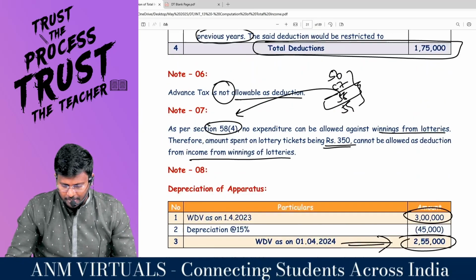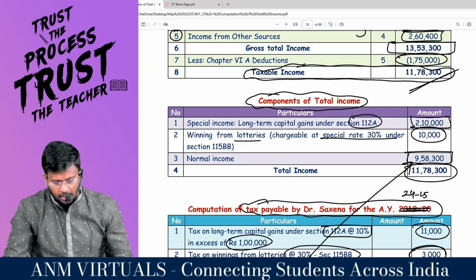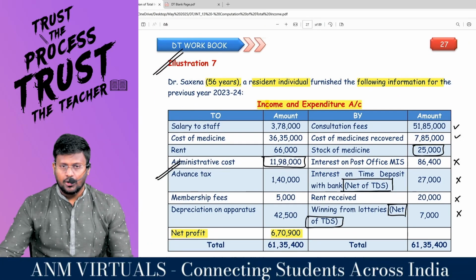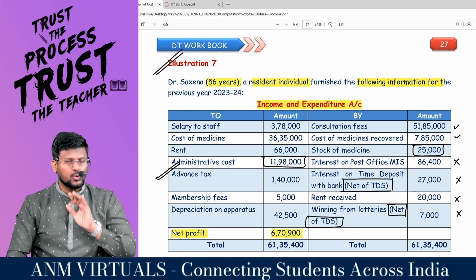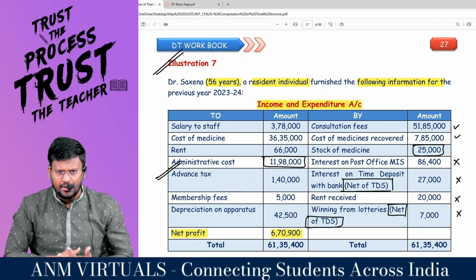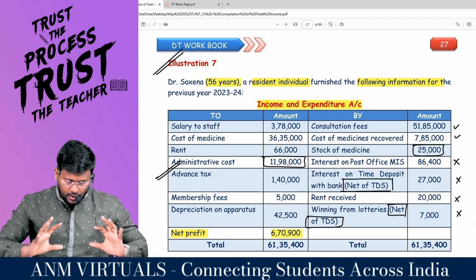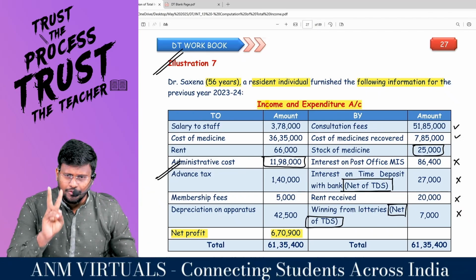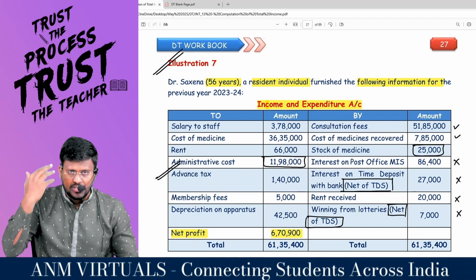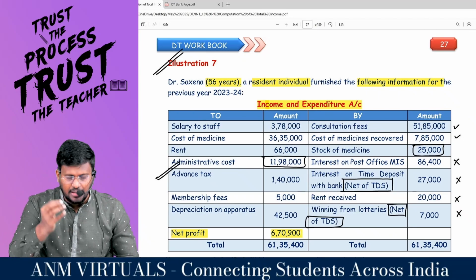A beautiful question. Like this only, one 14-mark question will be there as the opening question. Comfortable? Actually, what you are supposed to do is, you do either of the two. I am in the second part of the computation of total income. If a student is going to write in Jan, if you are not able to do all the 25 questions, still okay, fine. But either of the two you should do. Either you should solve the question on your own prior to listening to the video, and for explanations or additional points, you can listen to my video.